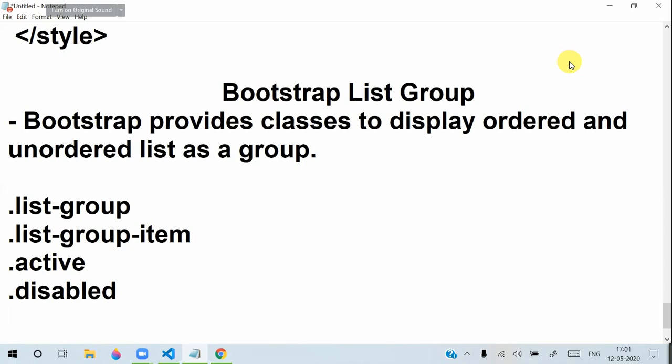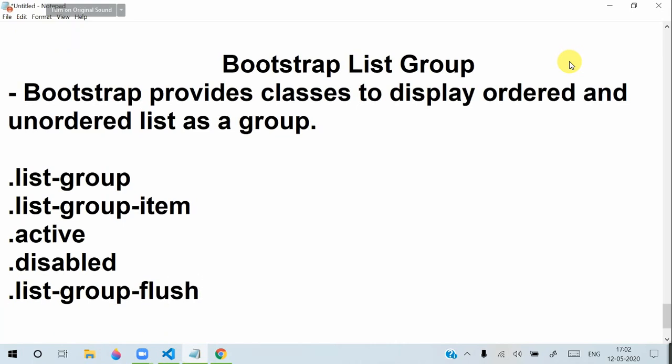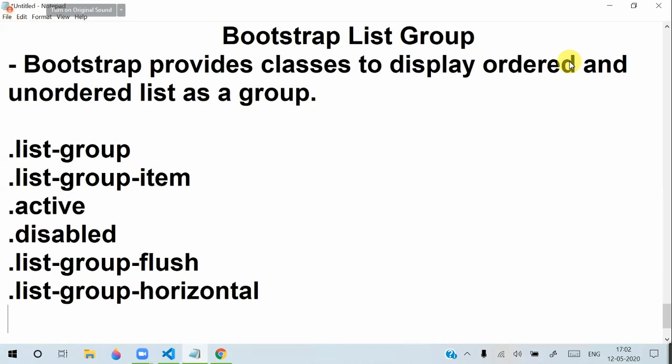And we can even use list group directions also. So how to define list group directions? We can put list-group-flush style. We can even put list-group-horizontal, so that means items are displayed side by side, right?